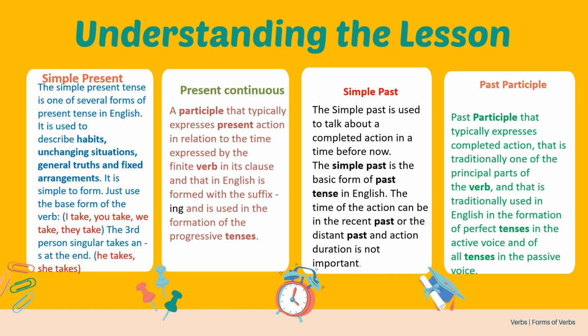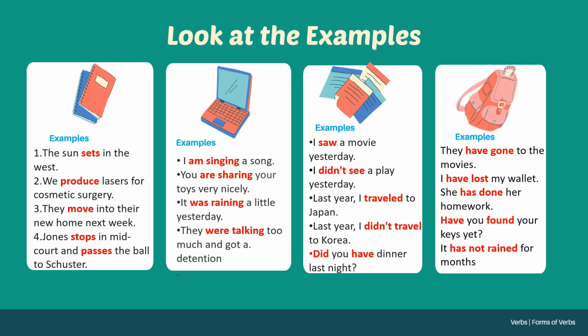Next, we see the examples. These are the examples for simple present tense. The sun sets in the west. Sun, how many? Only one noun. So sets will come. We, how many? More than one. So produce will come. Suppose she produces. We produce lasers for cosmetic surgery. They, more than one. So move will come. Suppose she or he or it moves will come. They move into their new home next week.